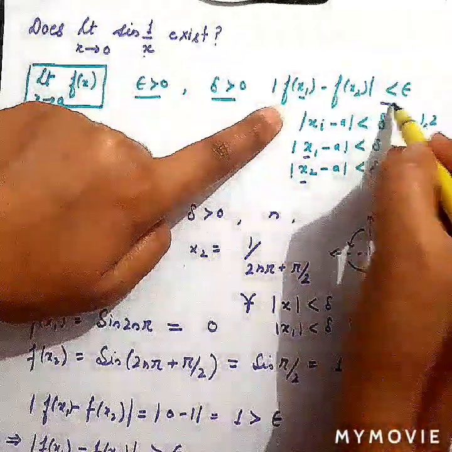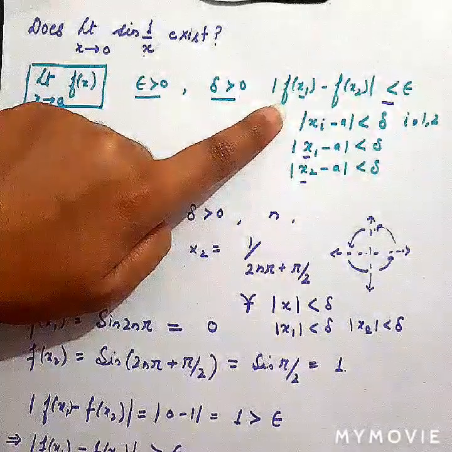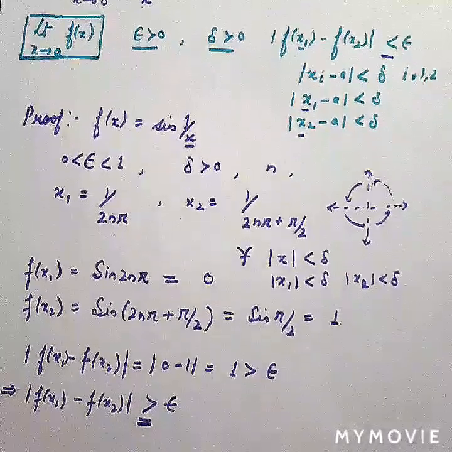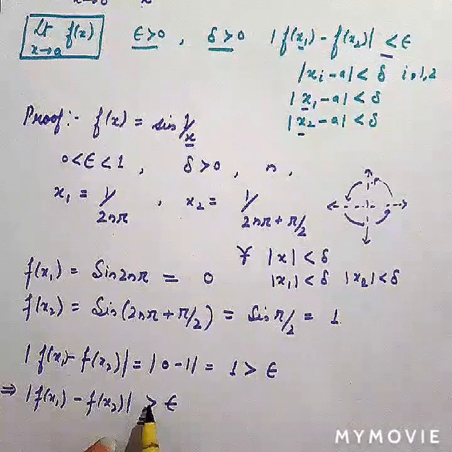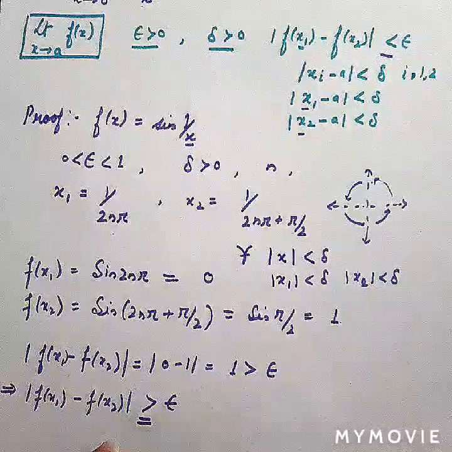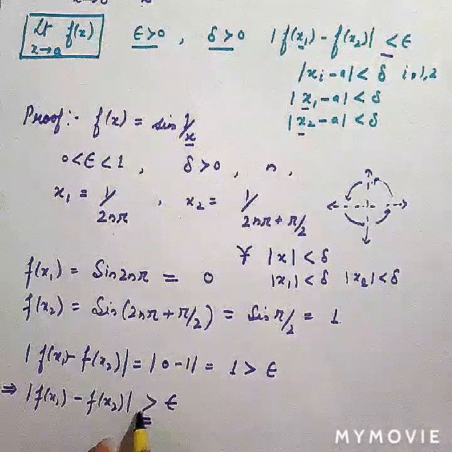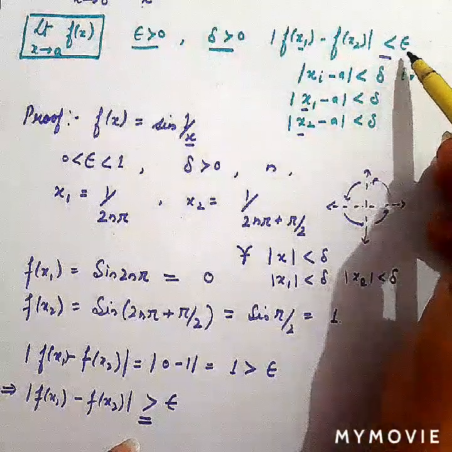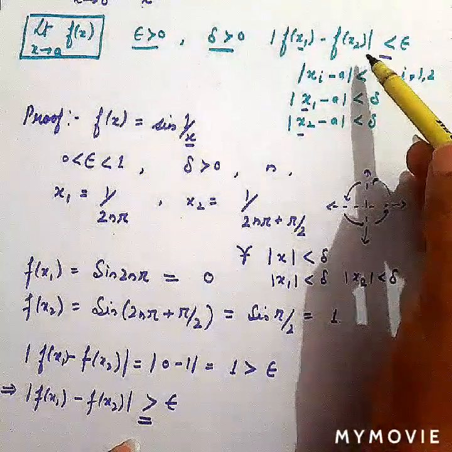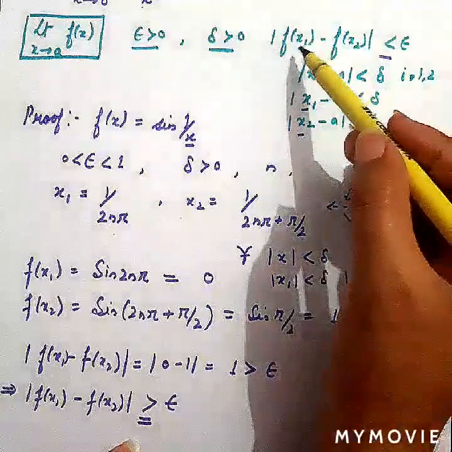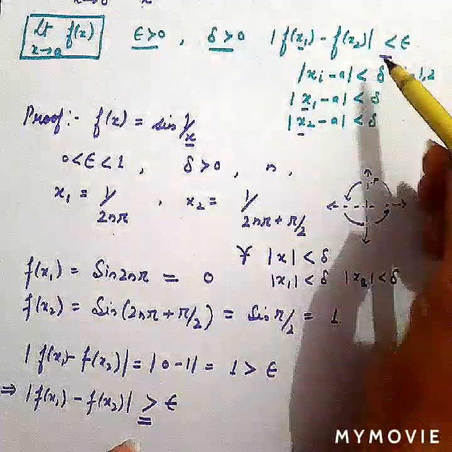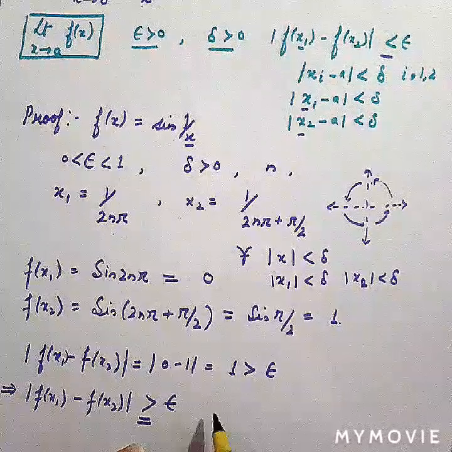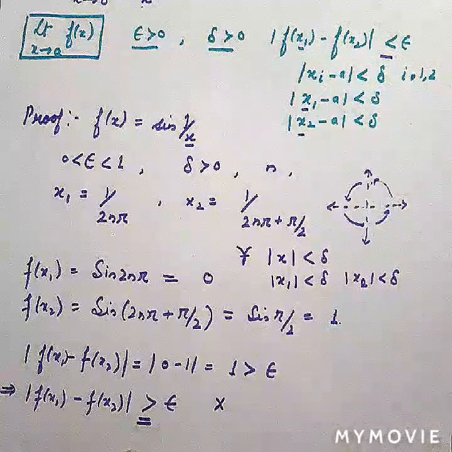We need less than epsilon, but here we reach f of x1 minus f of x2 greater than epsilon. I have written it over there, it was not seen. This is a contradiction. As I have mentioned, here we need the difference of the function over two values to be less than epsilon. Here we reach a value where it is greater than epsilon. So this is a contradiction.